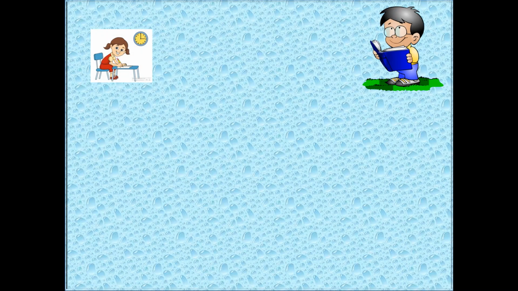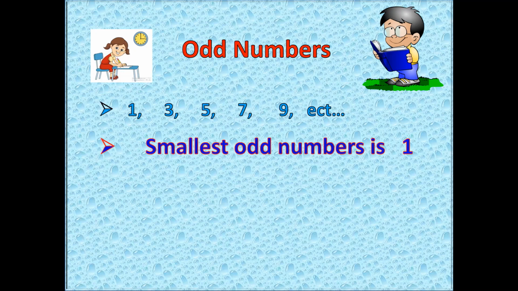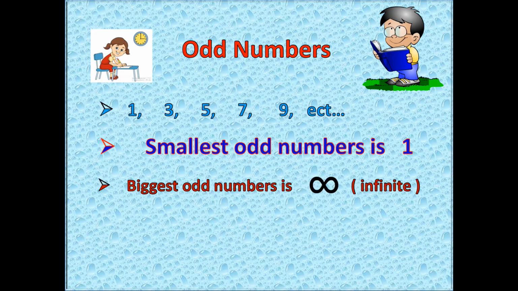Now the next topic is odd numbers. We don't know what an odd number means. It seems like even number. Now we will check. In the ones place should be these numbers: 1, 3, 5, 7, 9. If we have these numbers in the ones place, the total number is an odd number. The smallest odd number is 1 and the biggest odd number is infinite. The infinite symbol is this.